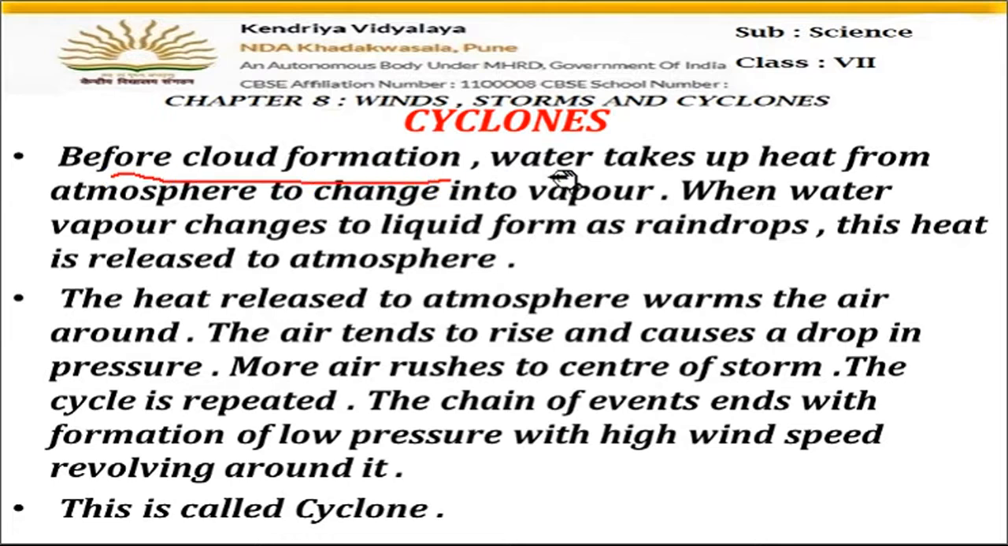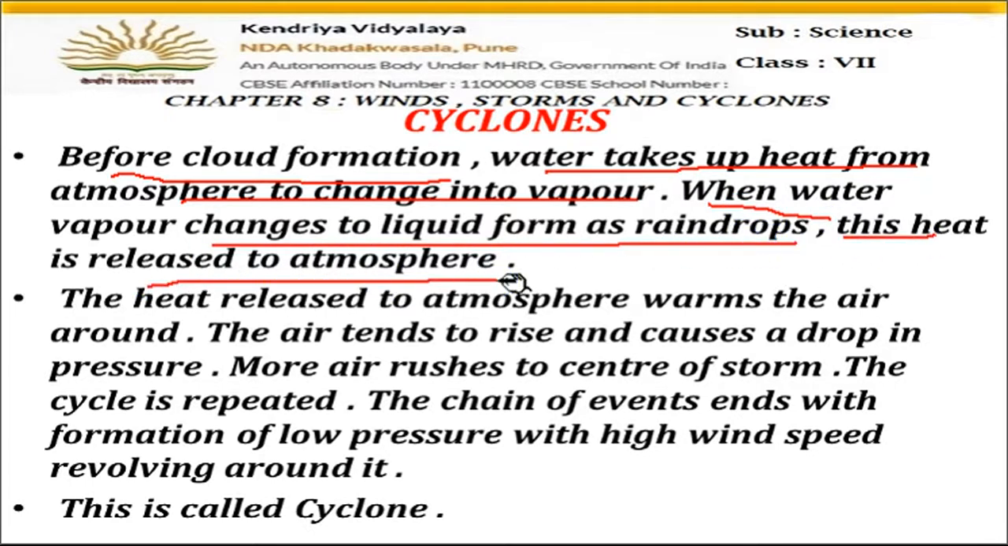So before cloud formation, water takes up heat from the atmosphere to change into vapor. Okay, so water will change into vapor. This is the first step which we have seen. So when water vapor changes into liquid form as raindrops, this heat is released to the atmosphere.